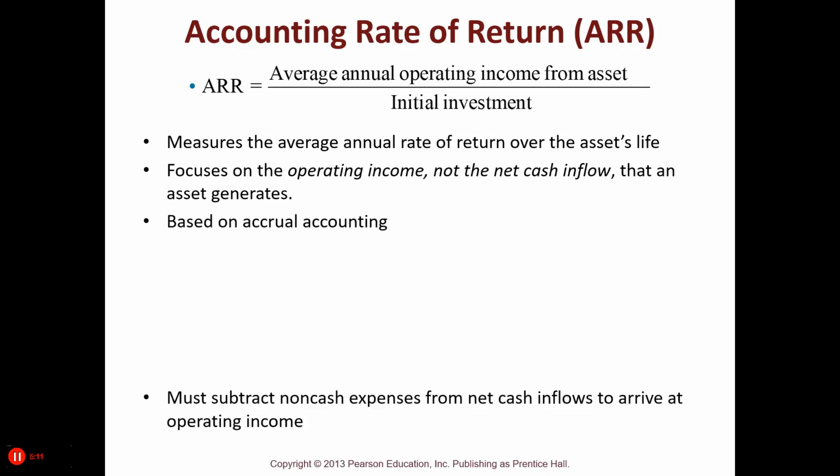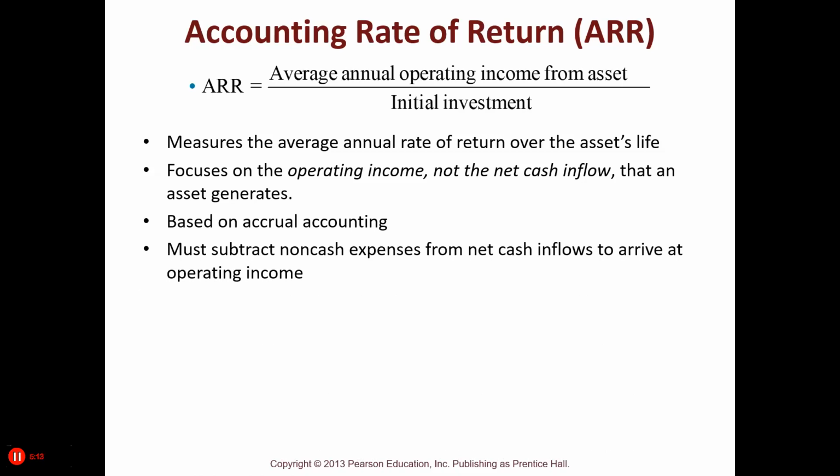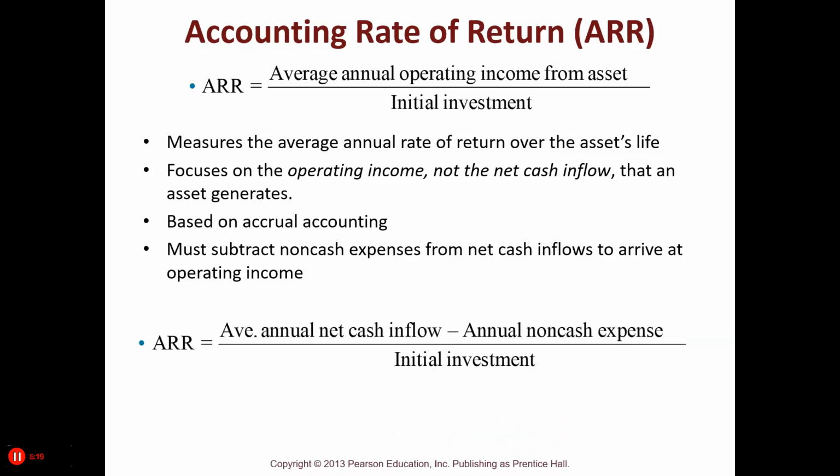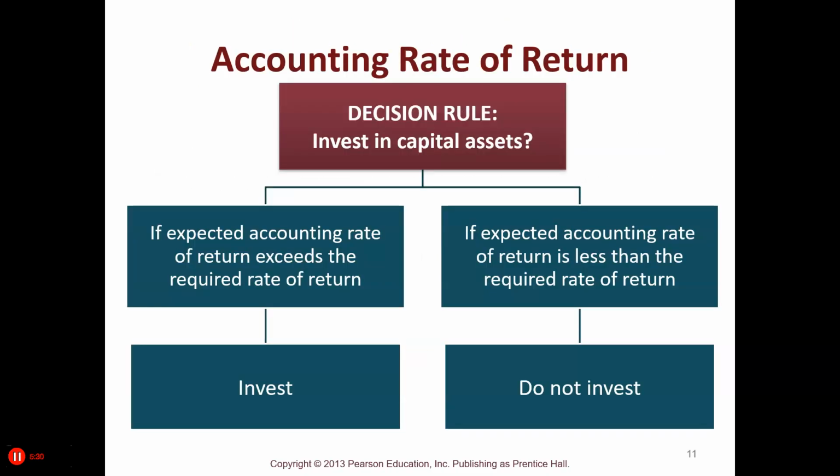Based on accrual accounting, must subtract non-cash expenses from the net cash inflows to arrive at the operating income. So we're going to take the average annual net cash inflow minus the annual non-cash expense, which would be depreciation, divided by the initial investment. So here's our decision. If the expected accounting rate of return exceeds the required rate of return, we're going to invest. If it doesn't, we're not going to do that.